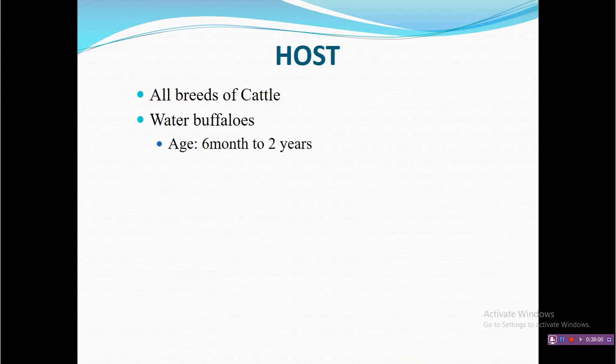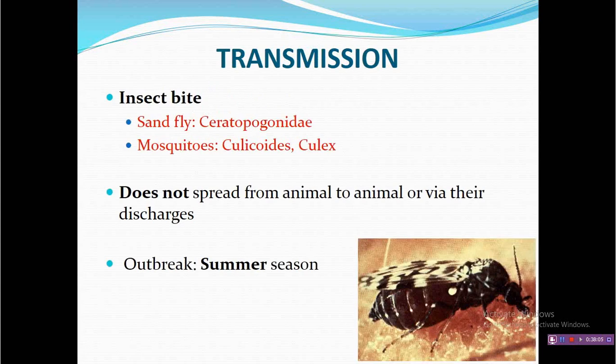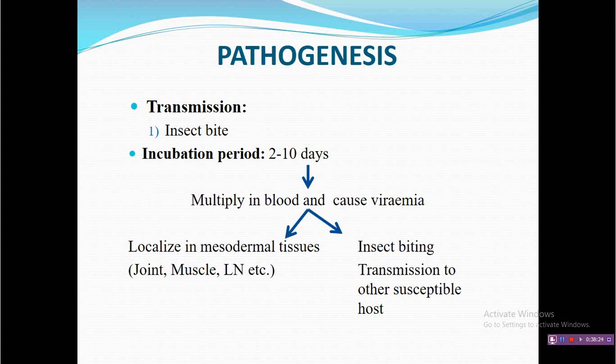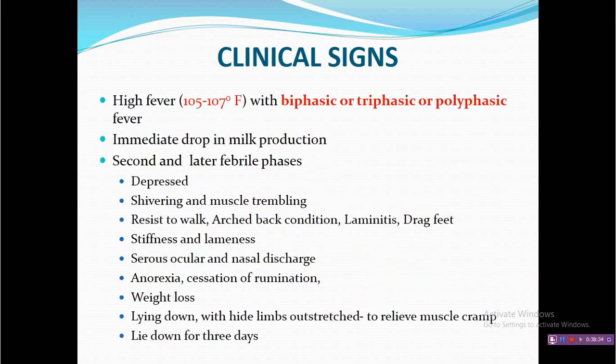Host: all breeds are susceptible, but water buffalo are considered an important host. Transmission: insects like sandfly and mosquito play an important role, and in the summer season when these mosquitoes are flaring up, they help to transmit the disease. So most cases are reported in summer because of the prevalence of these arthropods. Pathogenesis is similar: arthropods carry the virus from one animal and transmit it to the next susceptible animal.